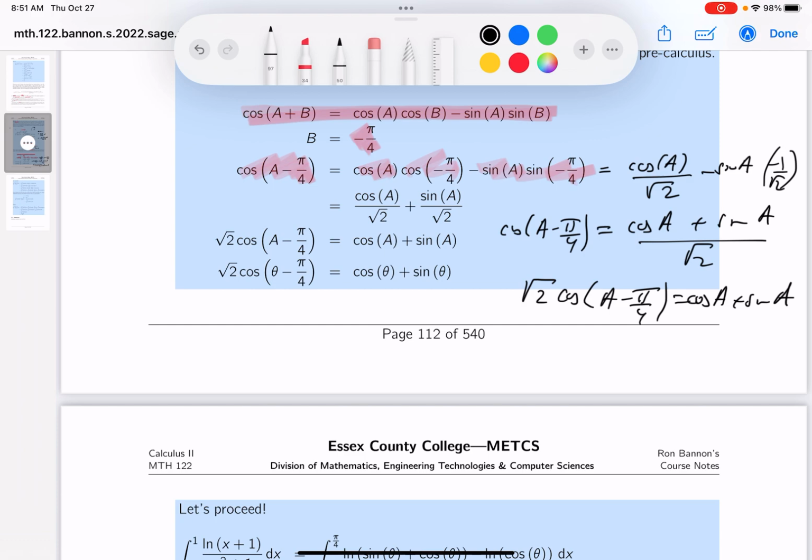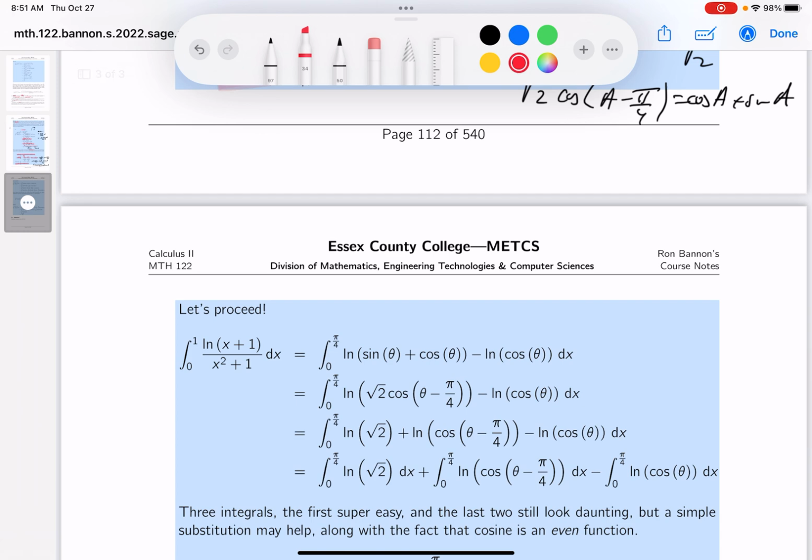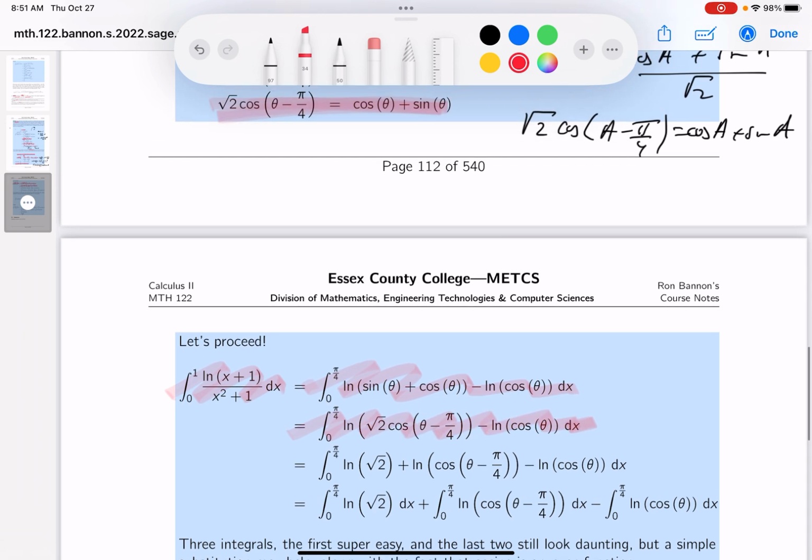All right, fairly straightforward. Let me show you that's written right over here. So again, we're moving forward now. I take that original integral. We were here before, and now we're here. What did I do over there? I used this. Let me write this down for you. I want to know sine theta plus cosine theta. I'm sorry about that, I'm misreading. I'll point out what we're looking for. We're looking for this over here.